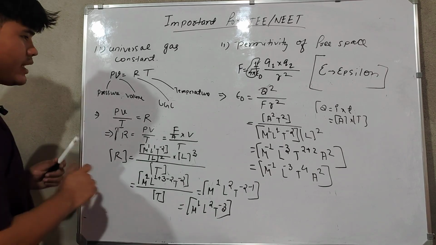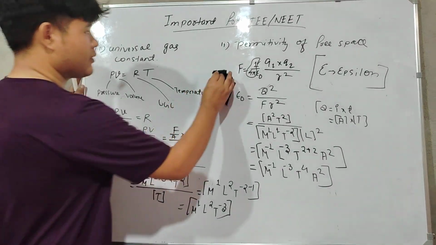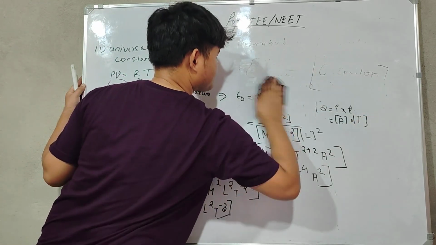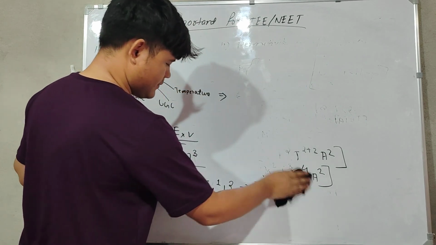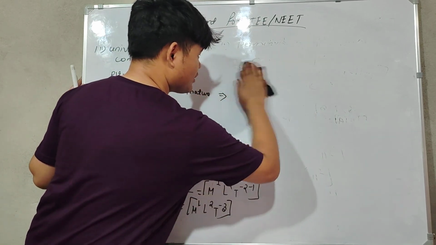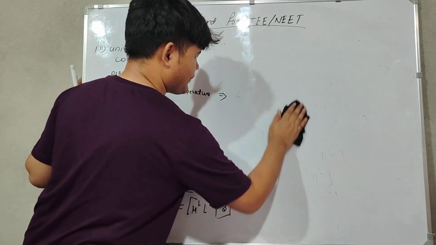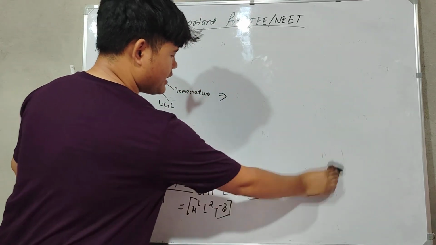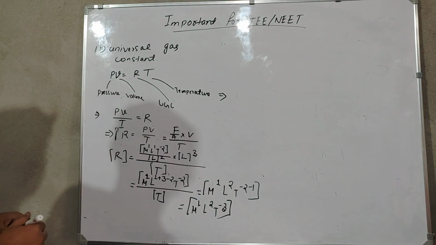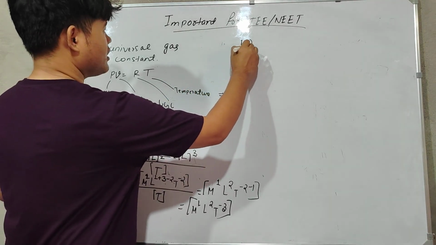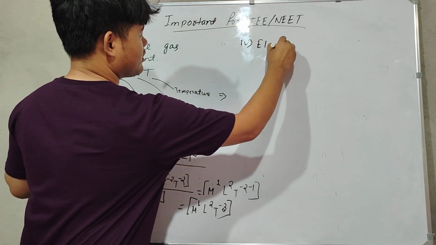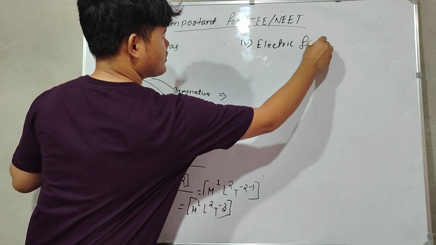Okay. Next we will do it for electric field. This electric field formula you will get in your 12th, electric current and magnetism. But we will find out the dimension now only. Okay, electric field.